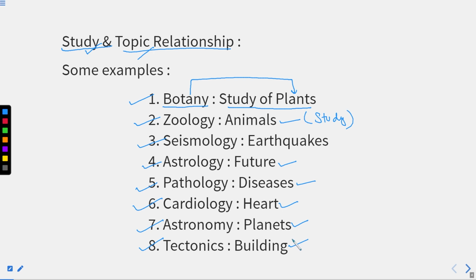Why am I explaining things? Because whenever in the question, let's say option number 4 is your answer, and anyone related to 1, 2, 3, 4, 5 and 6, 7, 8 is given in the option, you have to mark this, because the relation that botany is following with plants, the same relation is followed by astrology with future. So we have to find out the similarity of relation, right? And mark our answer. Now I'm moving forward with some other relations as well. Then we'll move to the next type of relation.